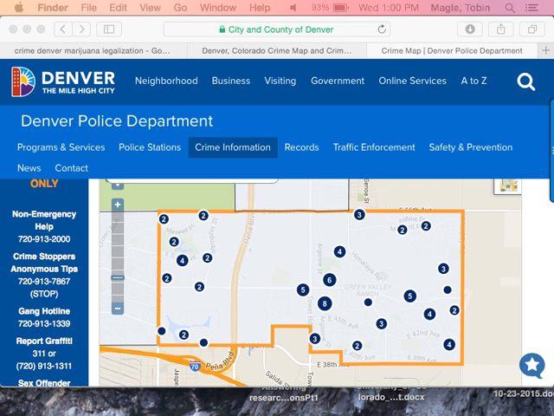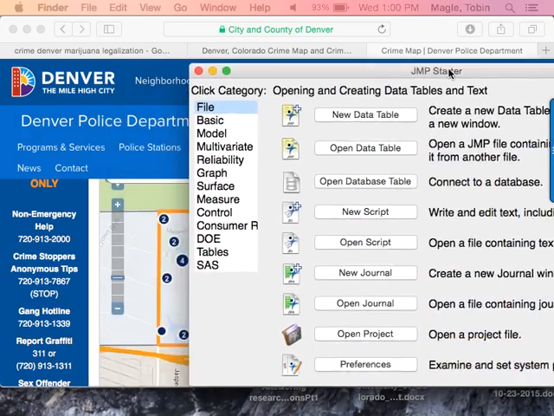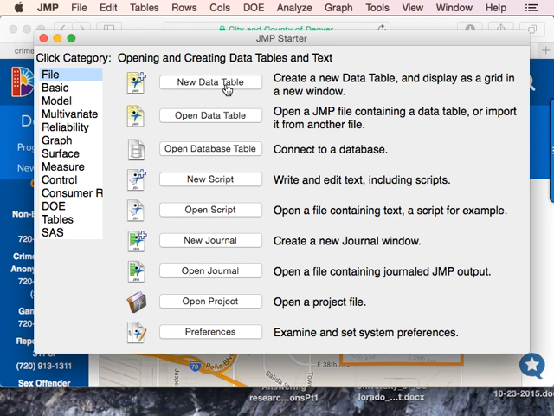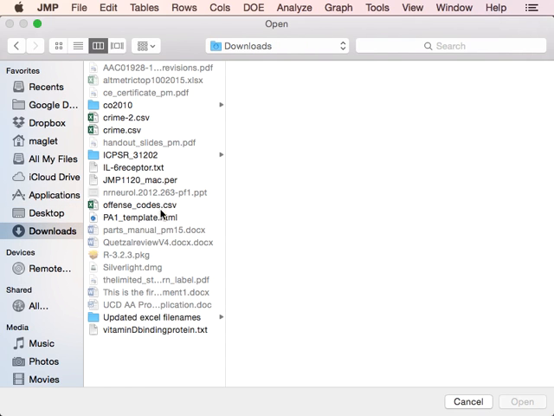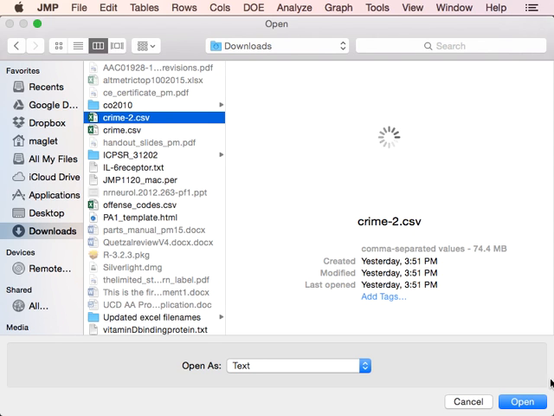Actually, let's open JMP, and then I'll show you how to import the data. Get these tips out of the way. All right, so the JMP window hopped up over here. What we want is to open a data table. And then I'm just going to go into my downloads folder and look at crime2.csv. Can open that up. It's a big file, so it might take a couple minutes.